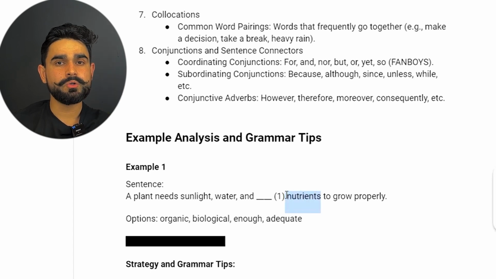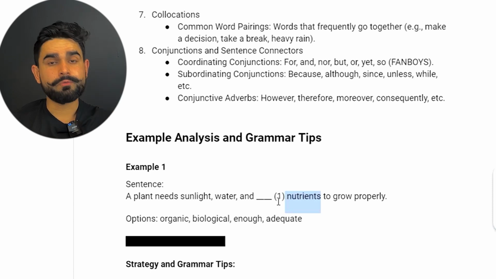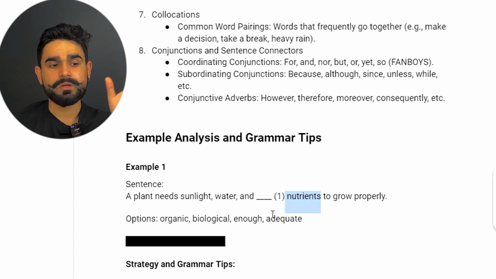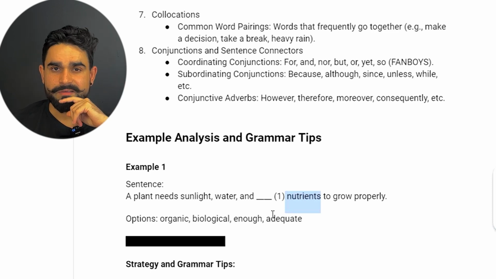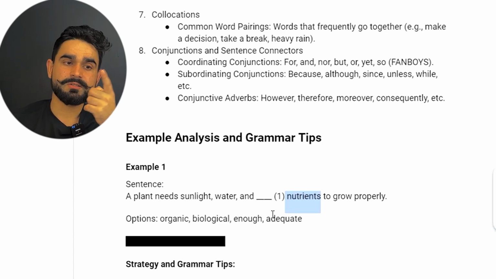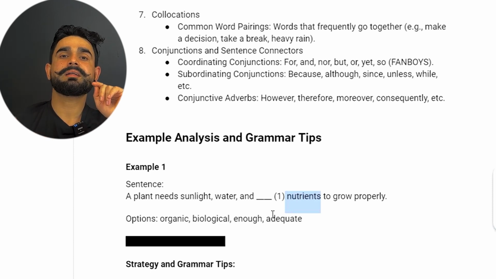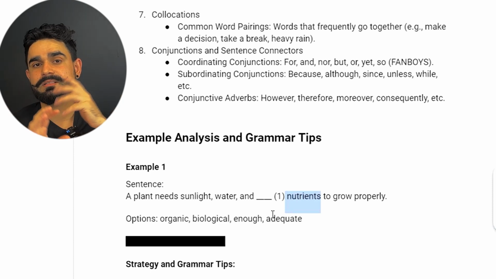And what do we do over here? We use the elimination method. Whatever you feel is not the right option, you just eliminate that one and move to the next one, because in that way you will save your time and give a clear understanding to your mind as well. So first thing, you use the elimination method. Second thing, you try to understand the context of the passage, what the passage is all about.